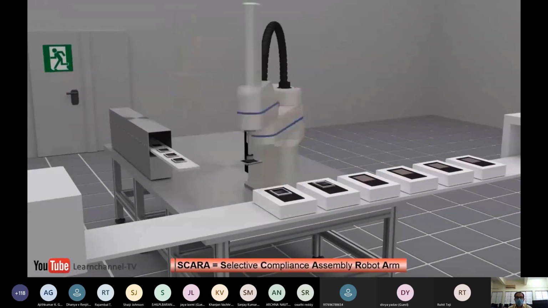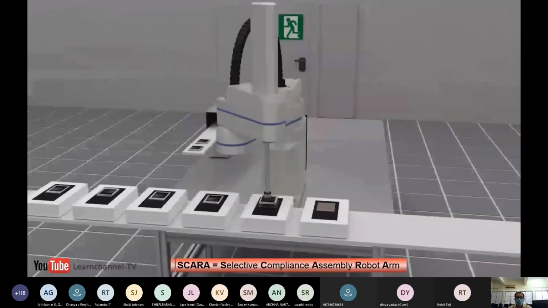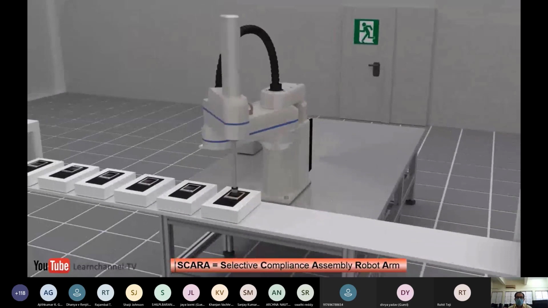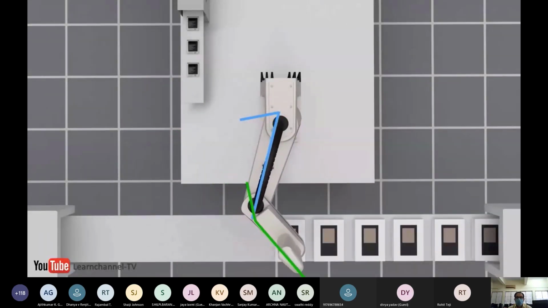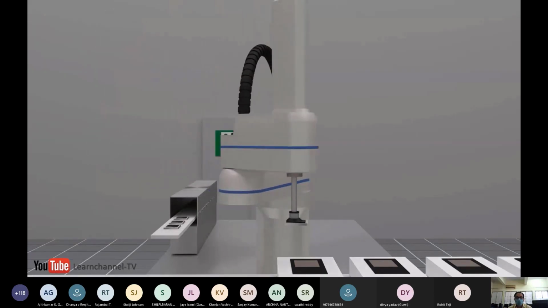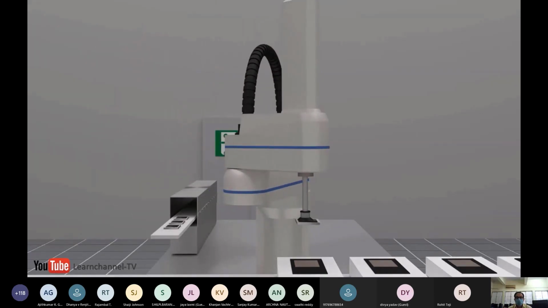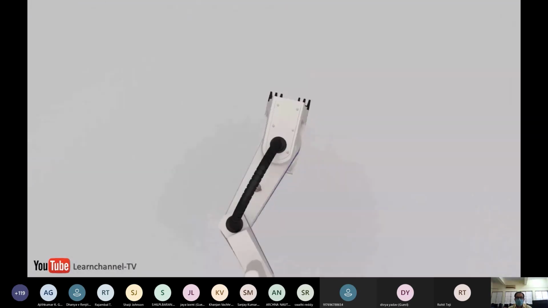In this video, the SCARA robot is used for assembly purposes, or it can be used for packaging. Now let's see the work envelope of the SCARA robot. It is picking the part from one table to another table, or we can say from one conveyor belt to another conveyor belt. And this is the linear motion. This joint provides the linear motion.